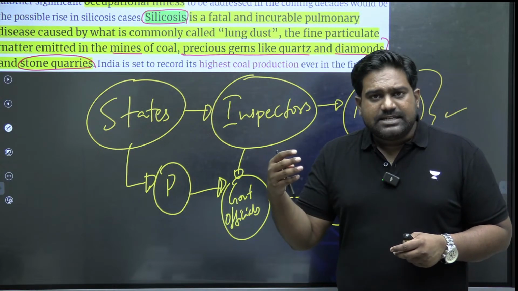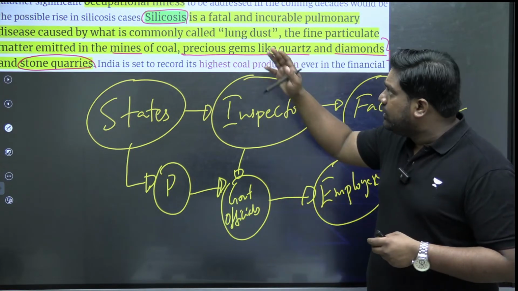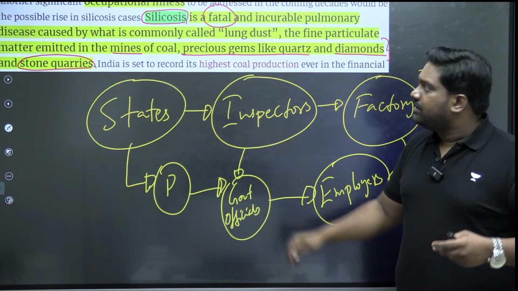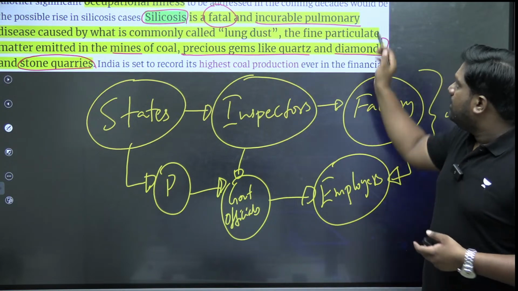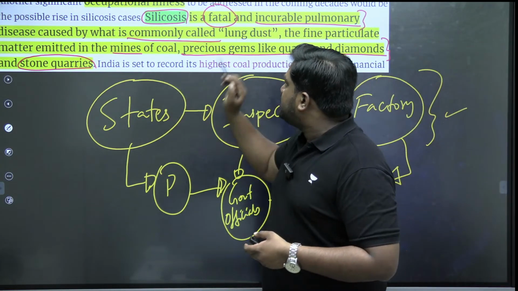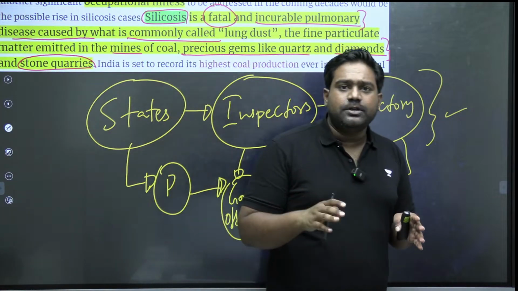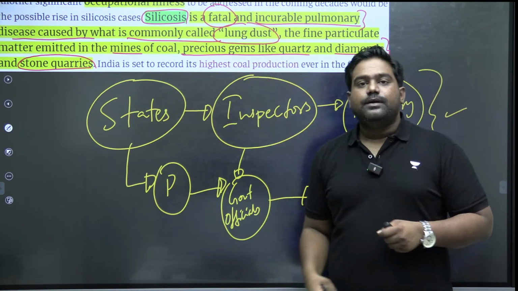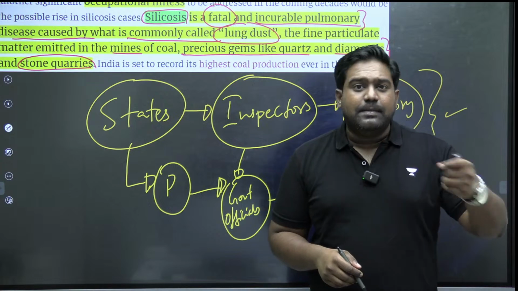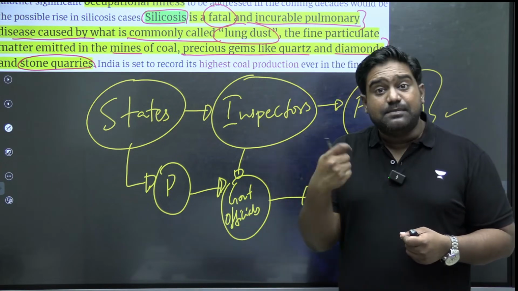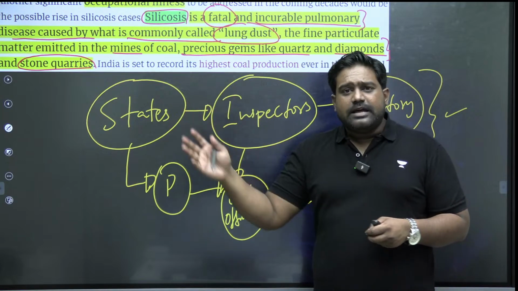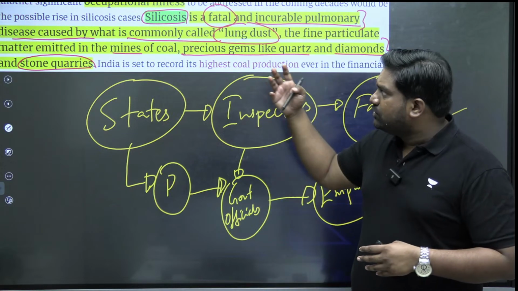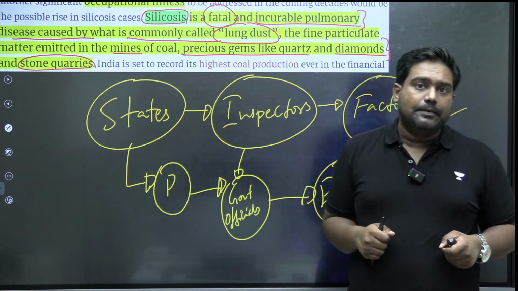It could lead to several deadly respiratory disorders, including silicosis. Silicosis is a fatal condition. It can lead to death. It is incurable, where your pulmonary tracts get blocked because of the deposition of the fine particulate matter. It's also called lung dust. Is that clear? So those who are working in the sand mining industry, for example, the construction industry, the cement industry, right, and many others, are directly exposed to such particulate matter, and if it deposits in the pulmonary tract, it leads to this deadly fatal condition, which is incurable.